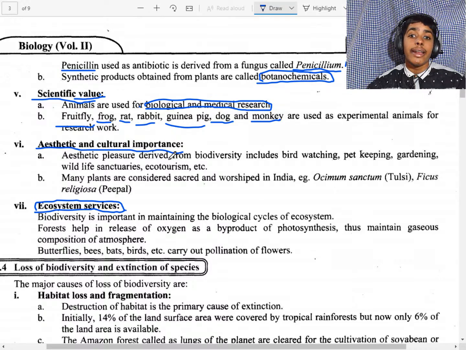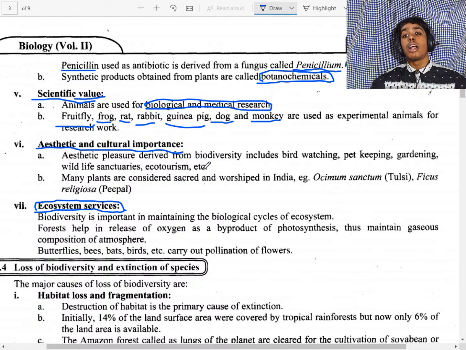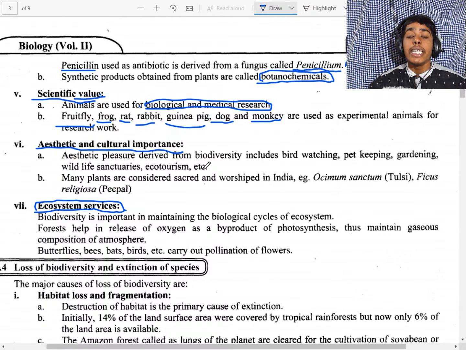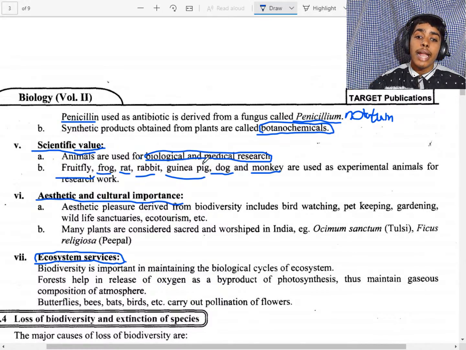Now the aesthetic and cultural value. Animals are good. If you do bird watching, it will keep our mind calm. Pet keeping helps our mind find peace. And gardening makes our lawns neat. And wildlife sanctuaries have lions and tigers, like Nehru Park in Hyderabad.